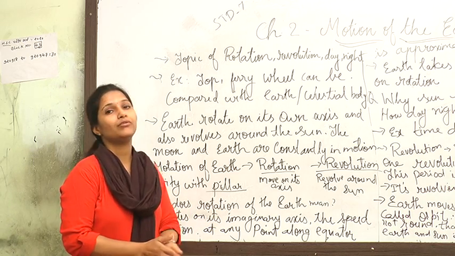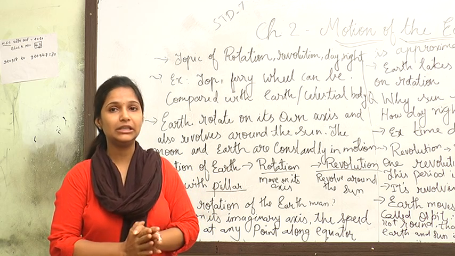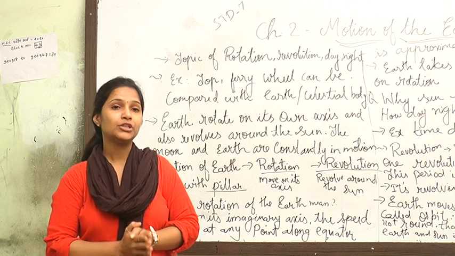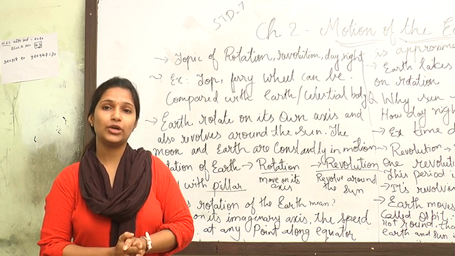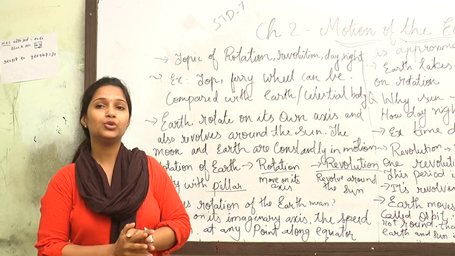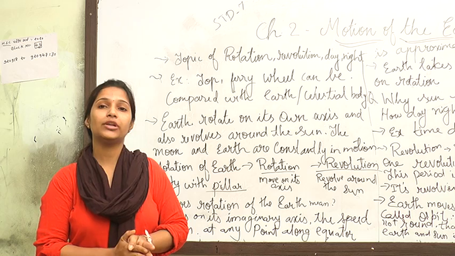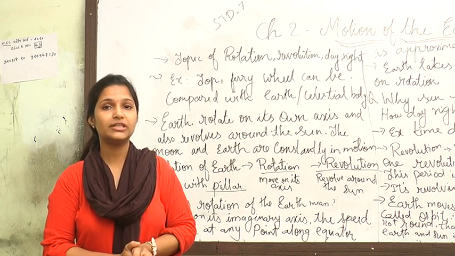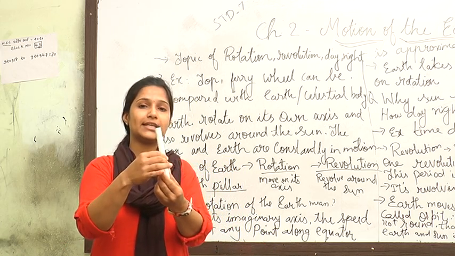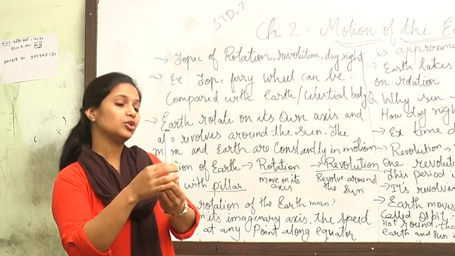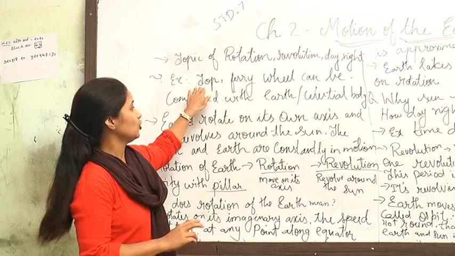First of all we will take an example, because to learn and understand everything we should take practical examples from our life. The first example is a top. You all played with toys like a top in your childhood. When you throw a top, it rotates on its own axis. In the same way, Earth also rotates on its own axis. For example, this is the top, and it rotates this way. This is the rotation position. So we can compare the top to the Earth. It rotates on its own axis.